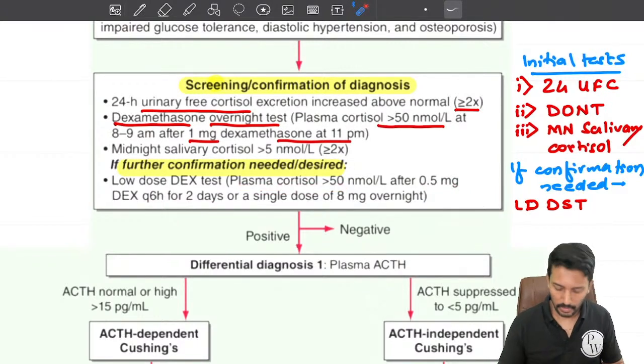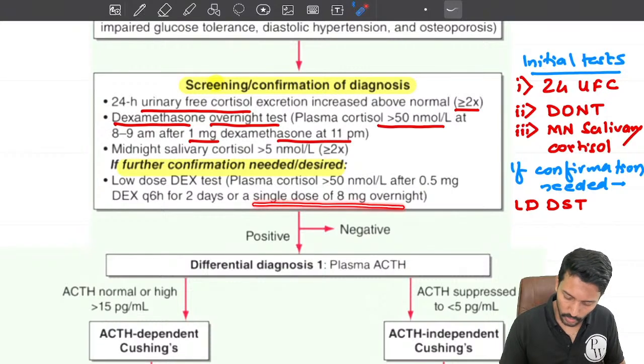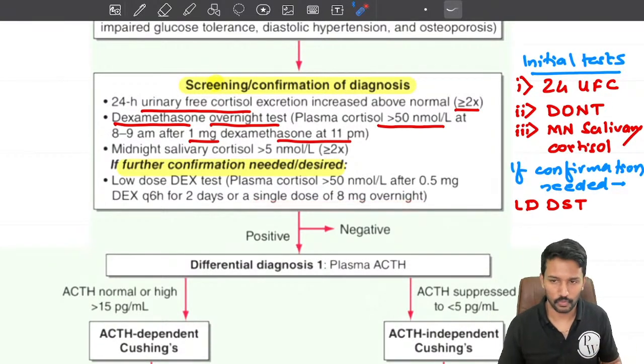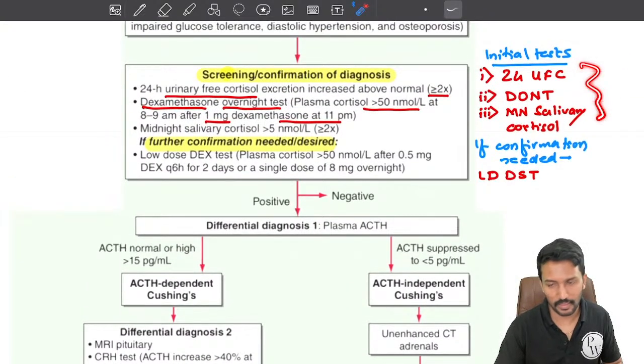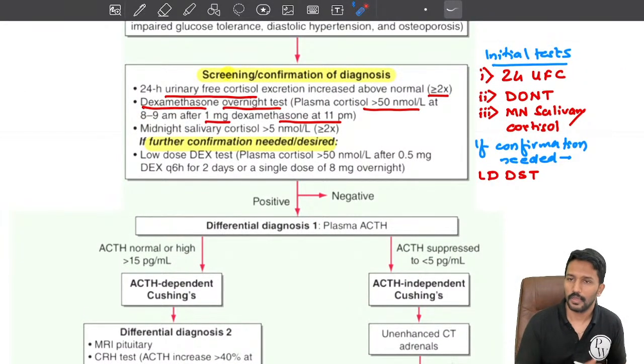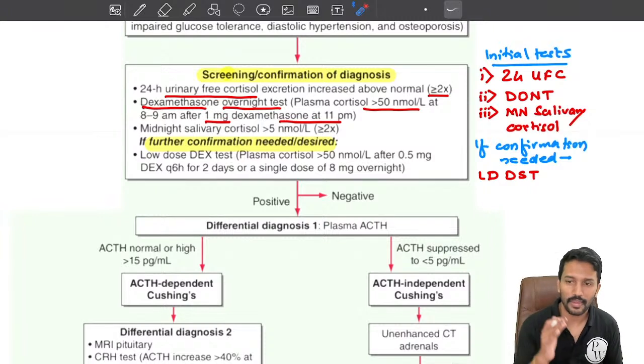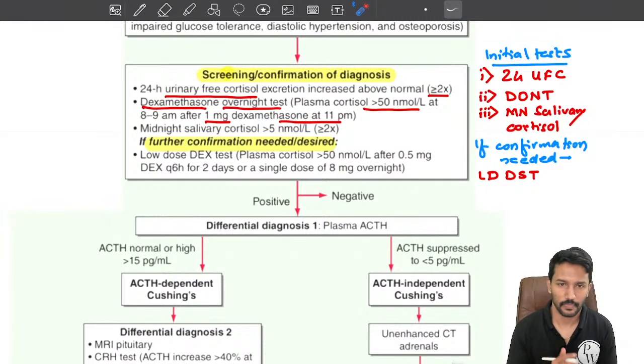Or instead we can do a single dose overnight dexamethasone suppression test, which uses 8 milligrams of dexamethasone. That is only when confirmation is needed. If these are clearly positive, we don't need it. So this will establish that what I have is an excess cortisol state.